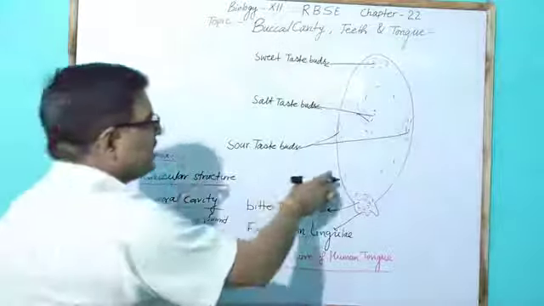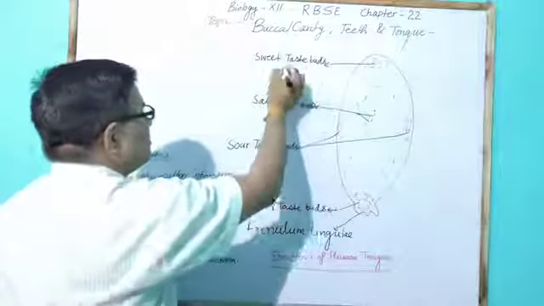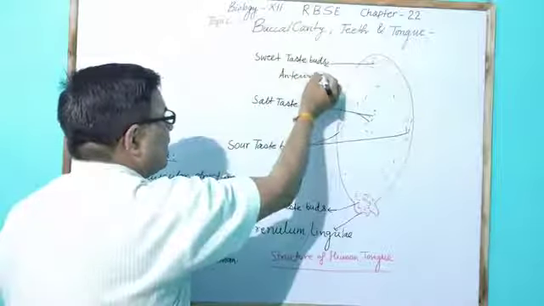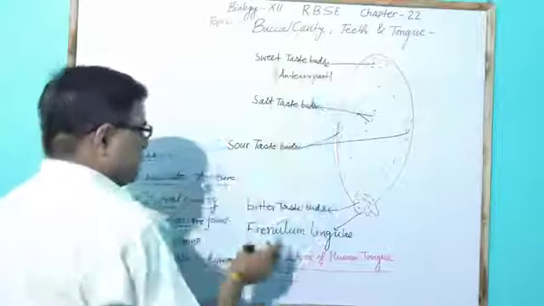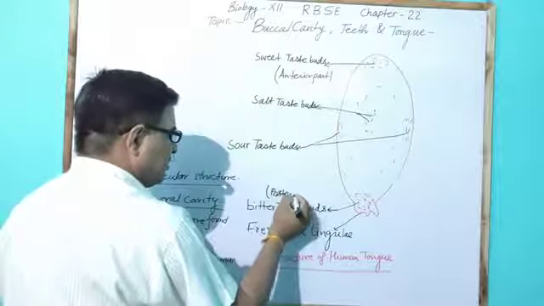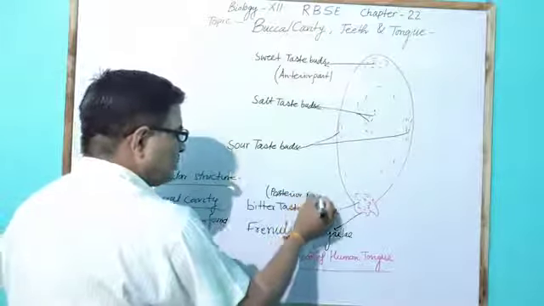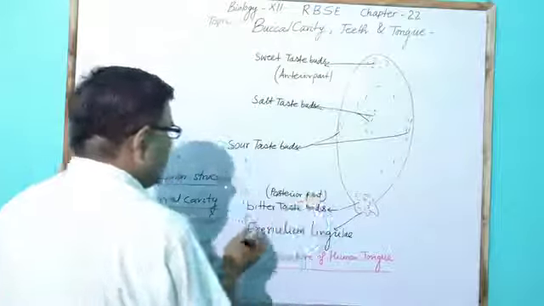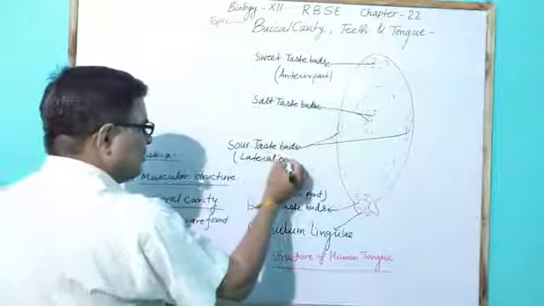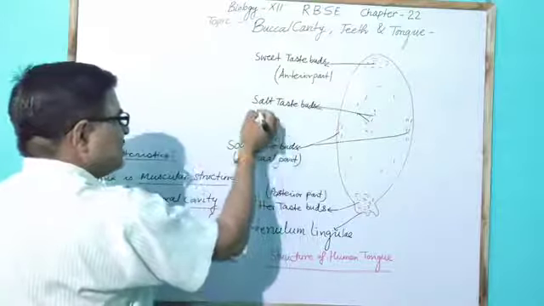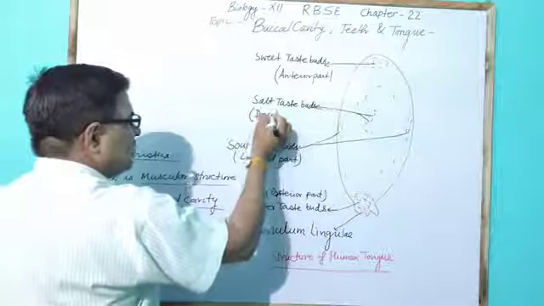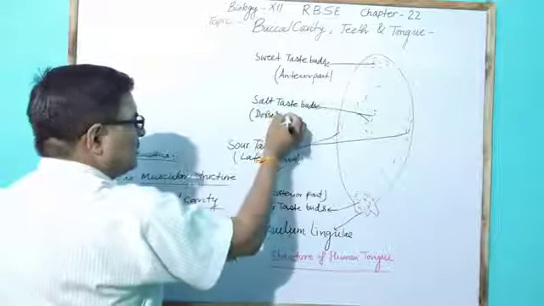The tongue structure shows that the sweet taste bud is present at the anterior part and the bitter taste bud at the posterior part of the tongue. The sour taste bud is present at the lateral part of the tongue, on the dorsal surface.